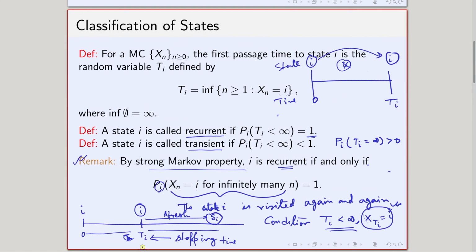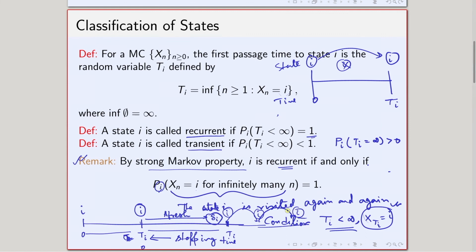If I rescale this time to 0, then after some time the state i will be visited again. So starting from here, the state is i, and I will again come back to the state i after some time, and again starting from here I will come back to the state i after some time.